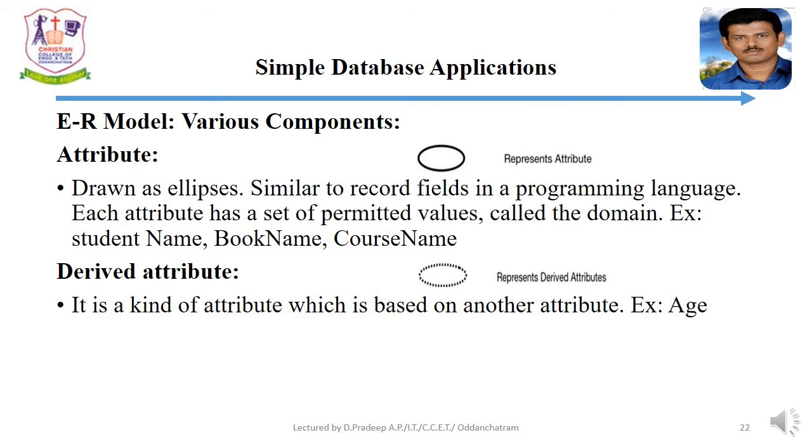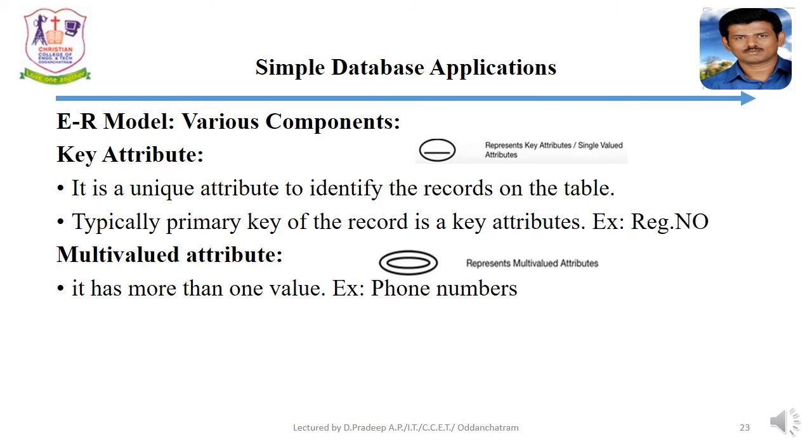Next, the key attribute. It is a unique attribute to identify the record. Typically, the primary key of the record is a key attribute. Example, registration number of the student. Next, multi-valued attribute. Which attribute can hold multiple values? For example, phone numbers. One person can have more than one mobile number.